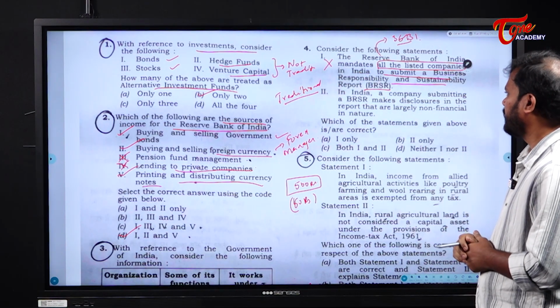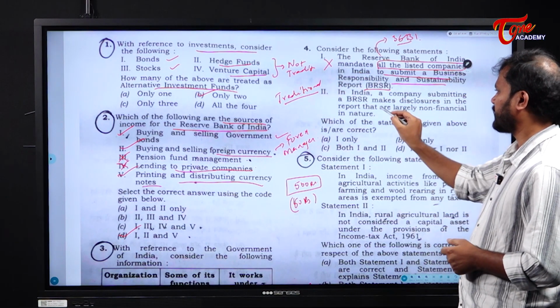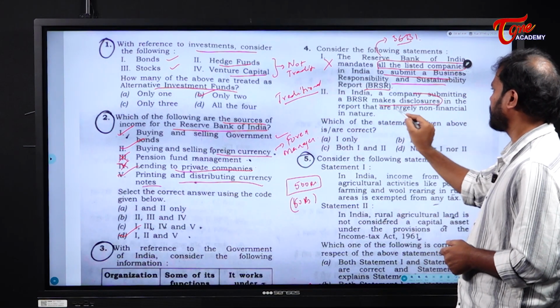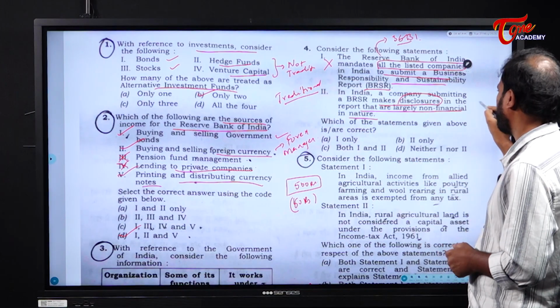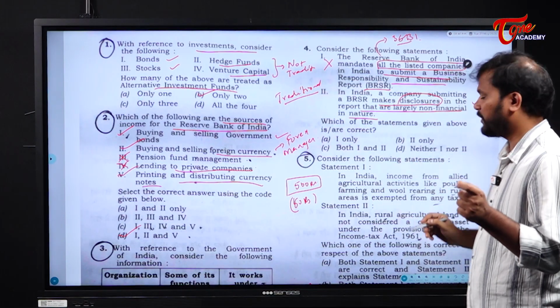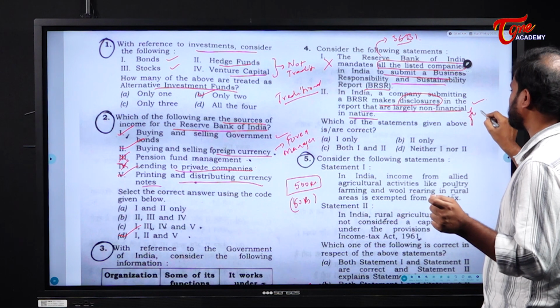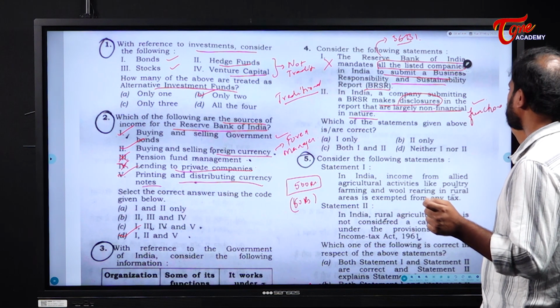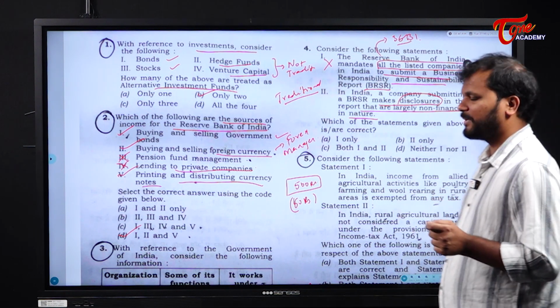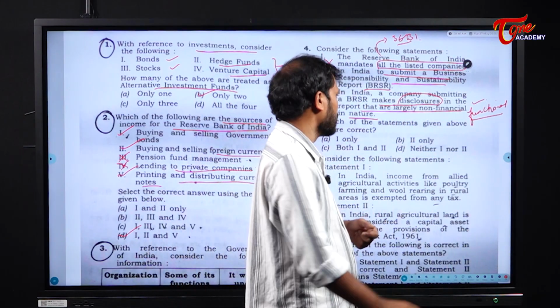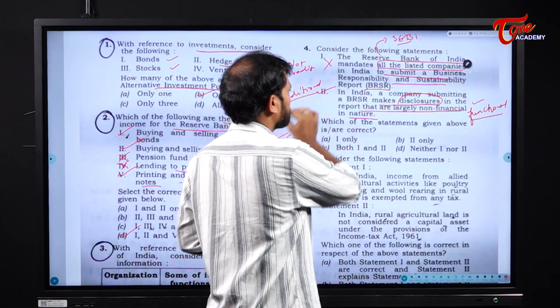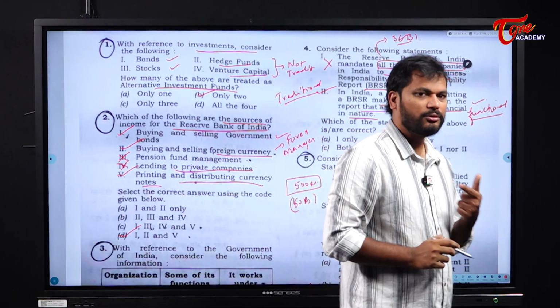Next, in India, a company submitting BRSR makes disclosures in the report that are largely non-financial in nature. Yes, it reports the functional aspects. Only the functional disclosures are part of BRSR, which are fundamentally non-financial in nature. So statement 2 is correct. Statement 1 is wrong and statement 2 is correct.